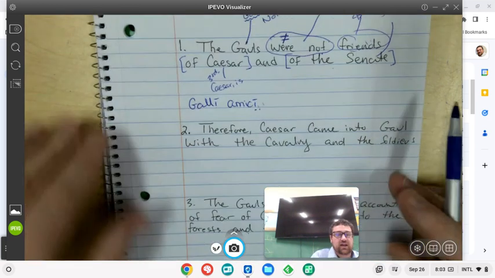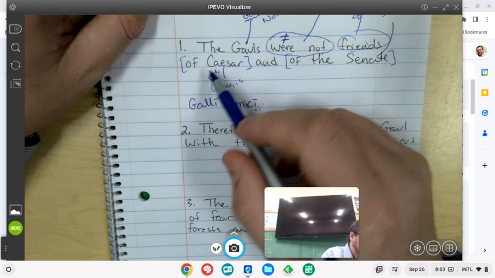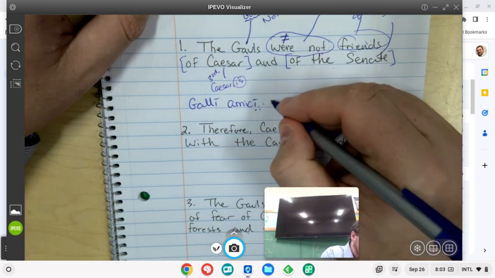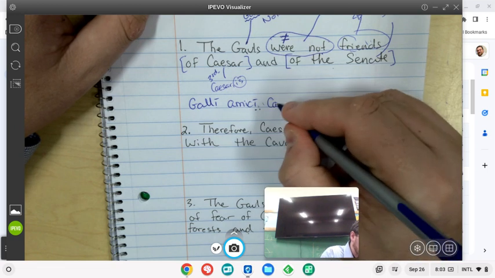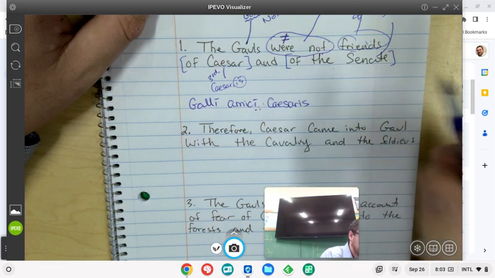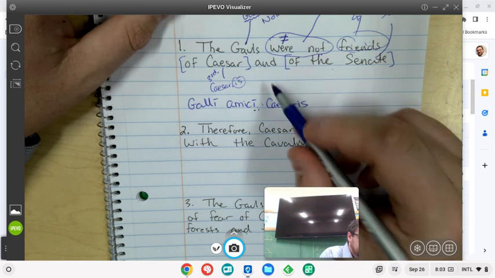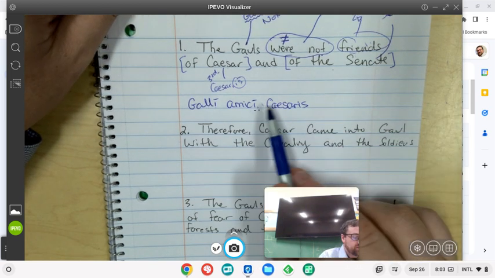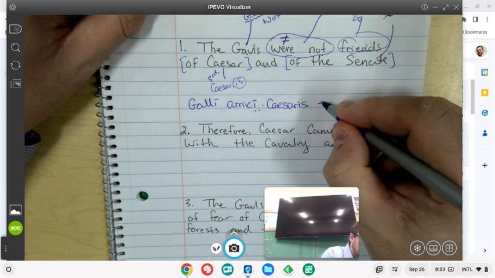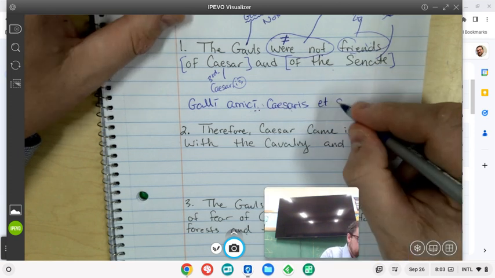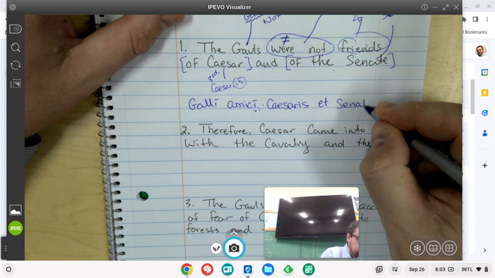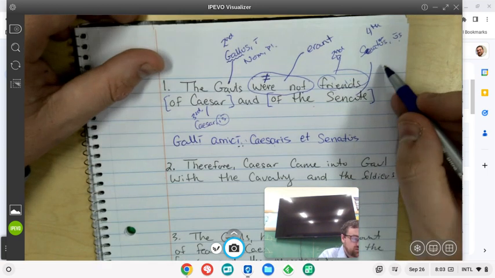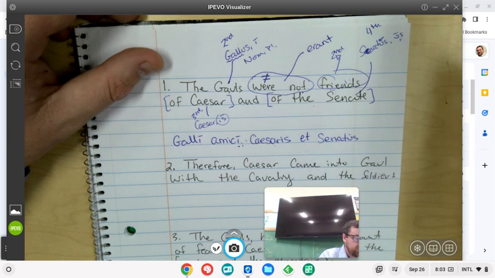So Galli, amici, of Caesar. Now, since we need genitive singular, we're going to use Caesaris, because that means of Caesar. Galli, amici Caesaris, that means Gauls, friends of Caesar, et senatus. We're going to use our genitive singular, which is part of our dictionary form.